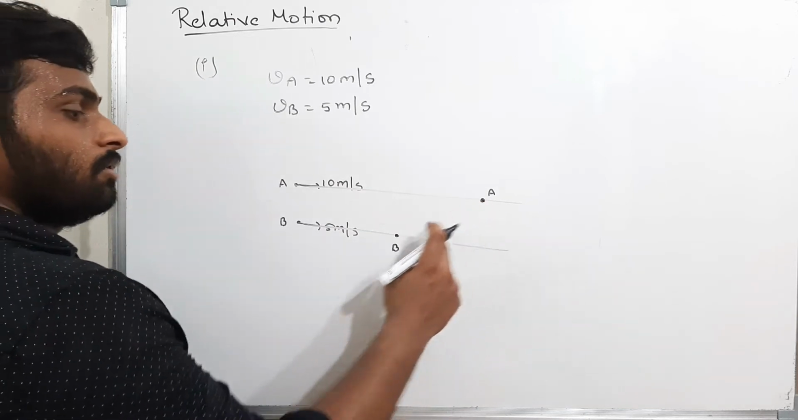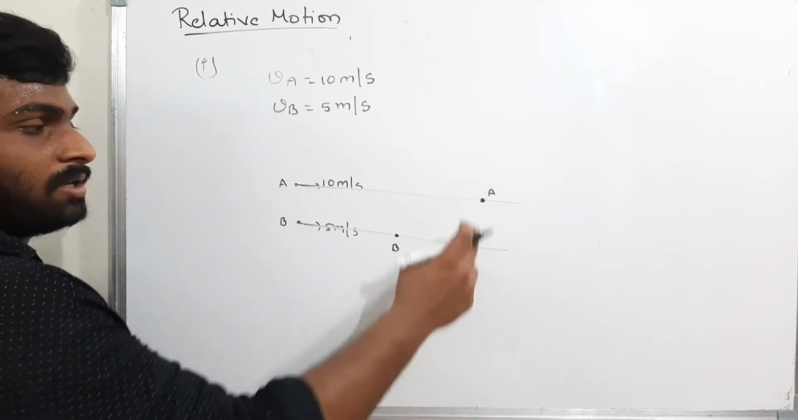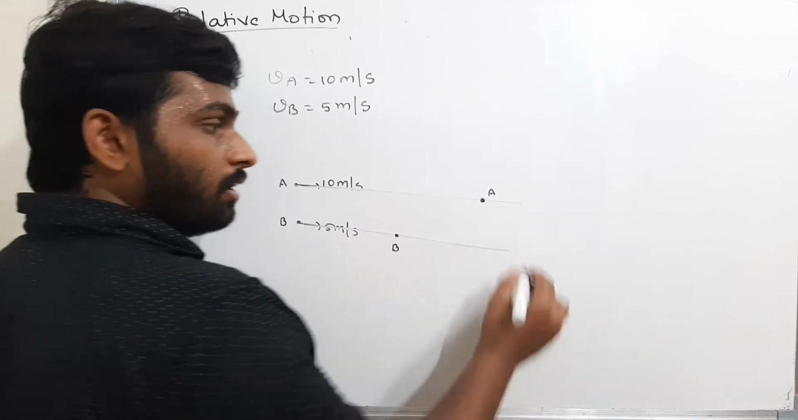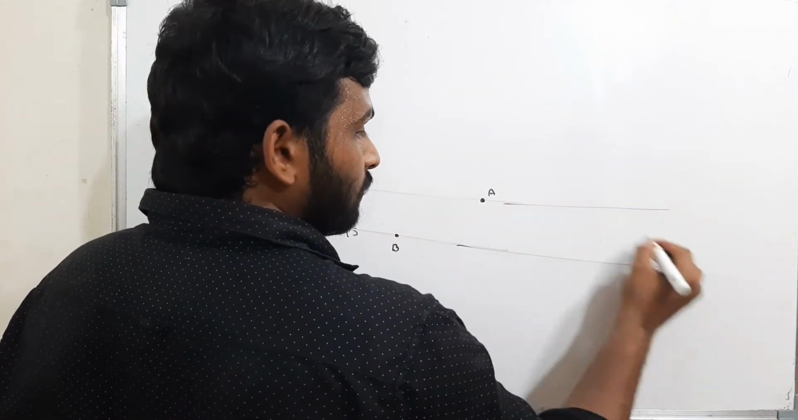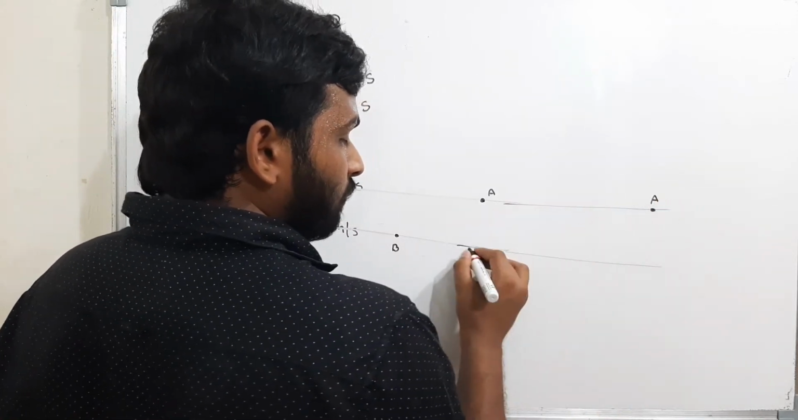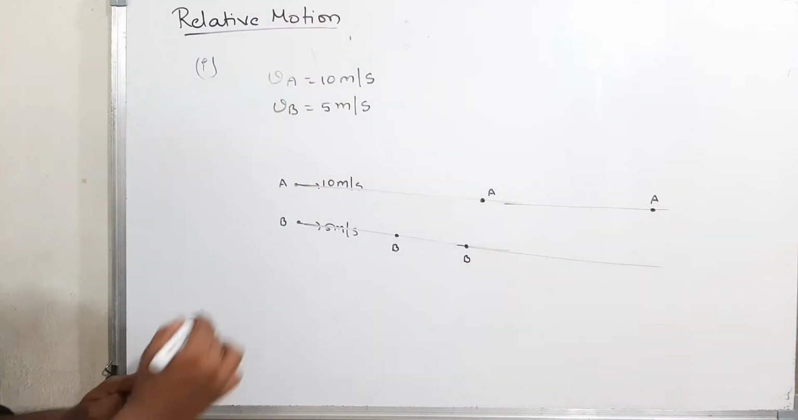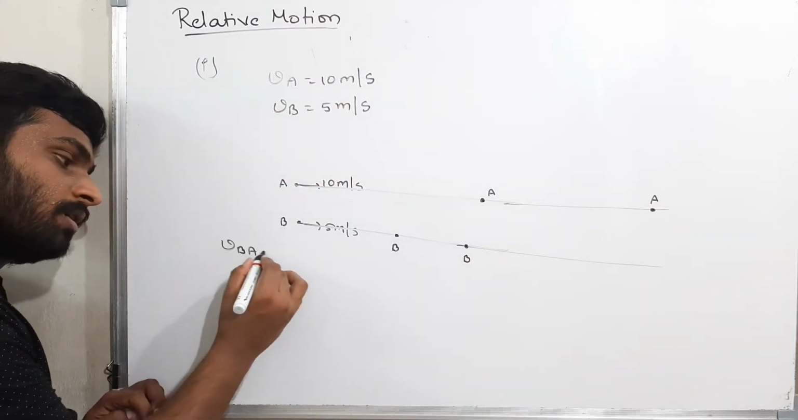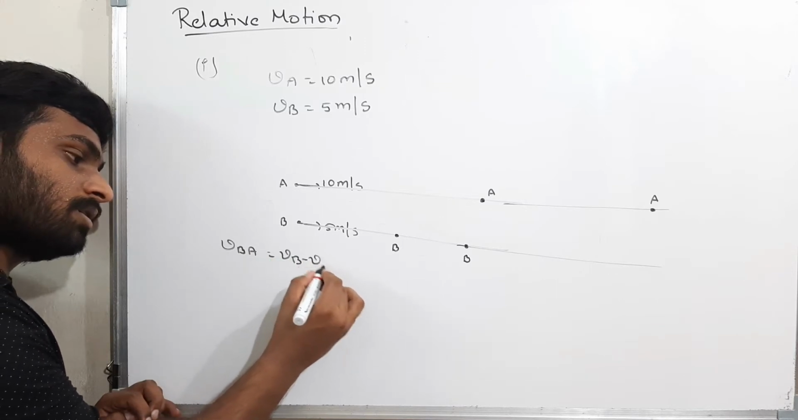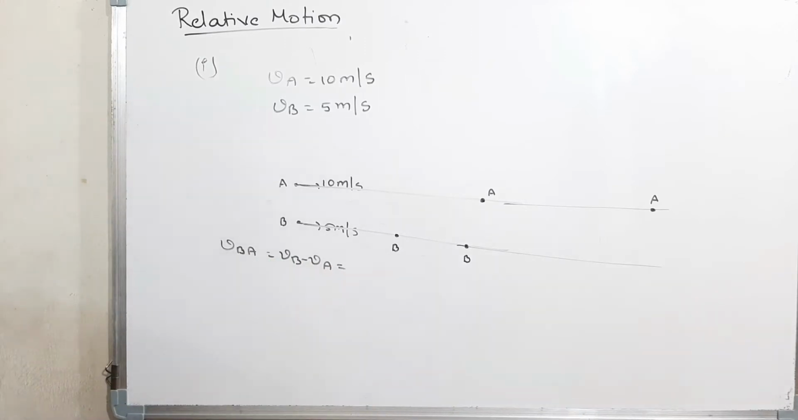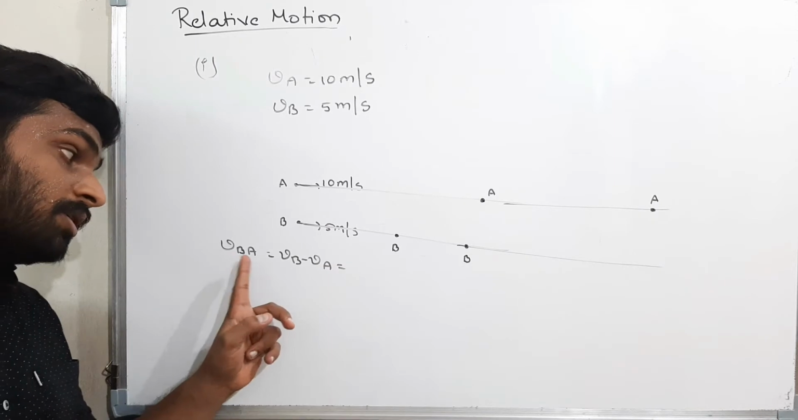A will be here and B will be somewhere here, because A is traveling with more velocity. Again, after some time, the A will be here and the B will be here. Now, what if VBA, that means VB minus VA? Now what is the meaning of this? The velocity of B with respect to A.